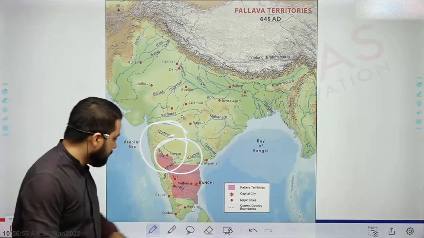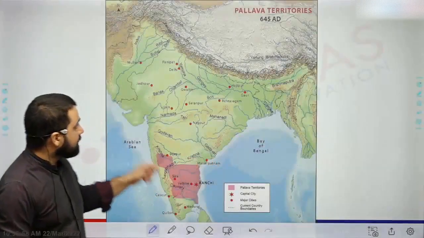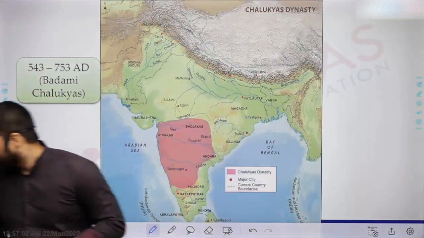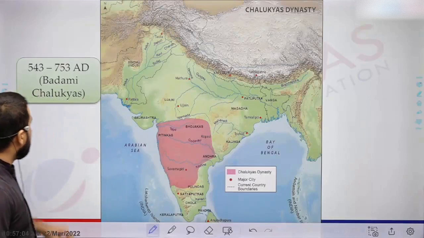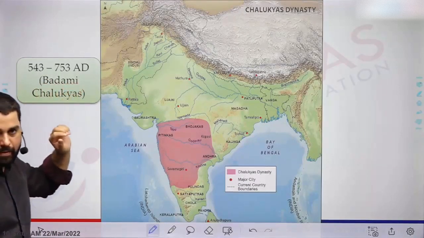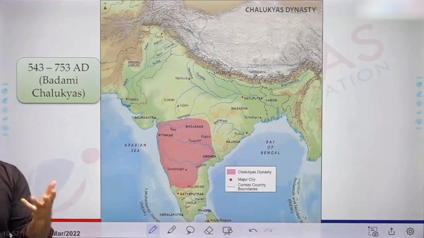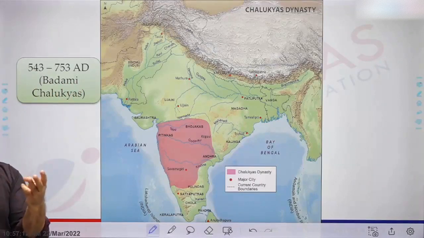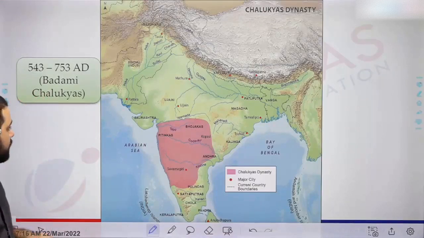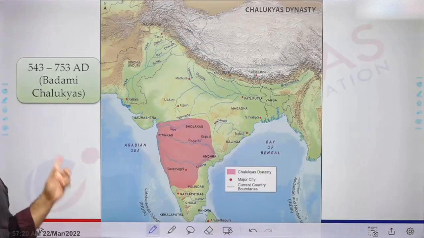For example, these are Pallavas. Pallavas and Chalukyas, their rivalry is very important. So this map here represents the Chalukyan kingdom, especially the early Chalukyas, also called Chalukyas of Badami. When we use the word Chalukya, it actually means three kingdoms which were related to each other. So these are early Chalukyas, or Chalukyas of Badami. Now in this conflict between Pallavas and Chalukyas, finally Chalukyas emerged victorious.